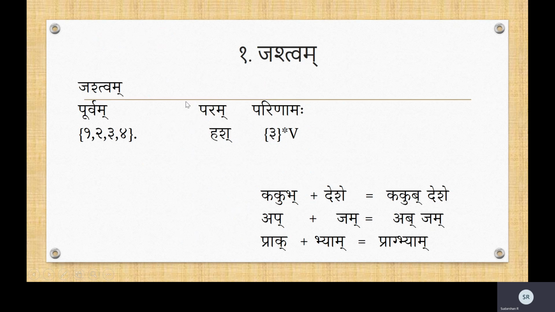And again, always remember that this Jashtva Sandhi operates also when the para is a swara. Also when the para is a swara, you have to operate the Jashtva Sandhi. So the concise rule will be what? 1, 2, 3, 4 Purva, Mriduswara is the para. Then the Parinama is changing the Purvas into its third column letter, the third column element.